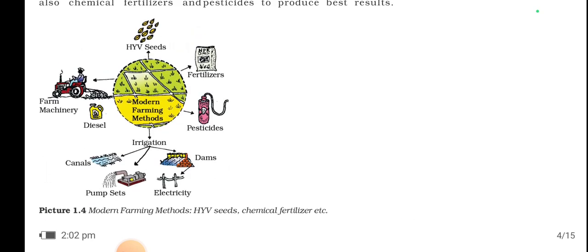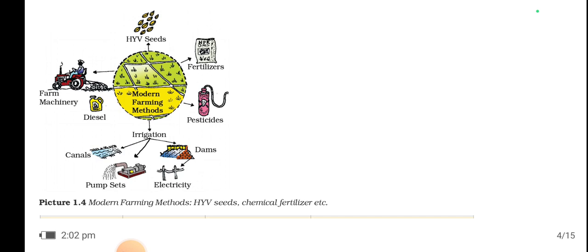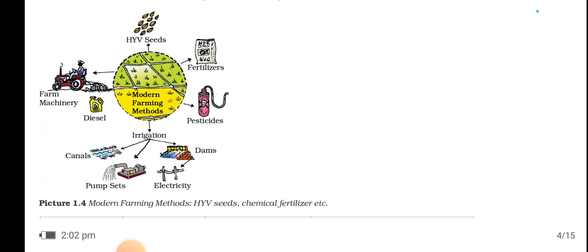So you can see here modern farming methods, high yield seeds, chemical fertilizers, etc. See here HYV seeds are being sown, fertilizers are given, pesticides are given. Then here, see, modern farming method is another one where irrigation is done with the help of canals, pump sets, electricity, dams, etc. So hope you'll understand this with the help of this picture.